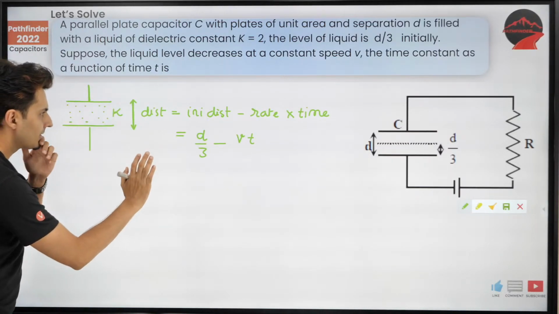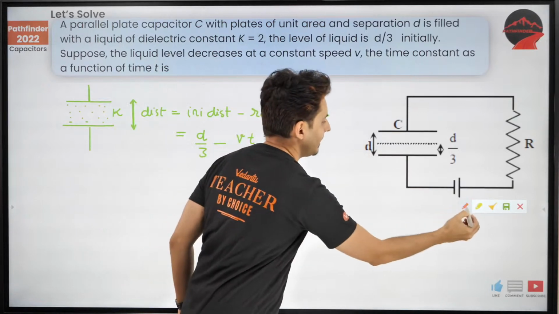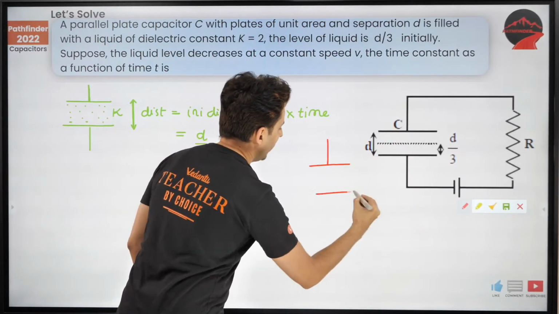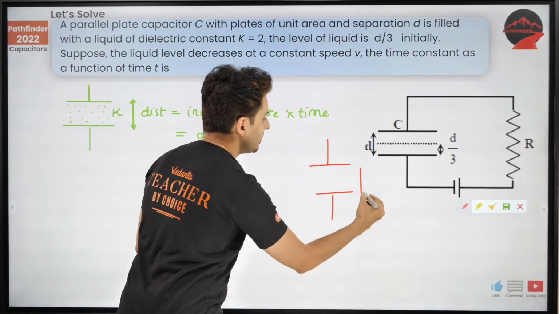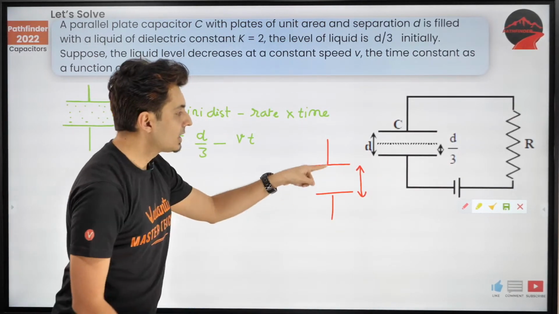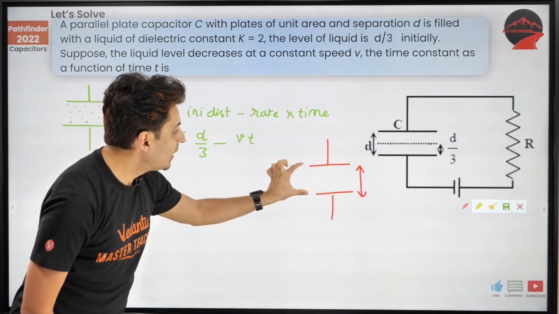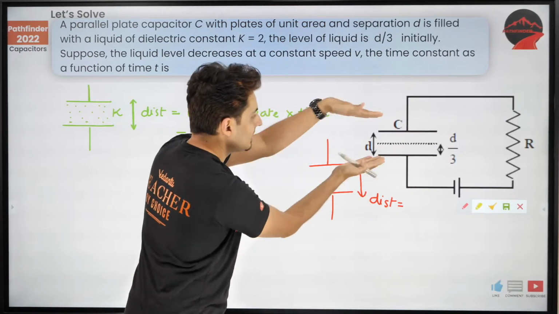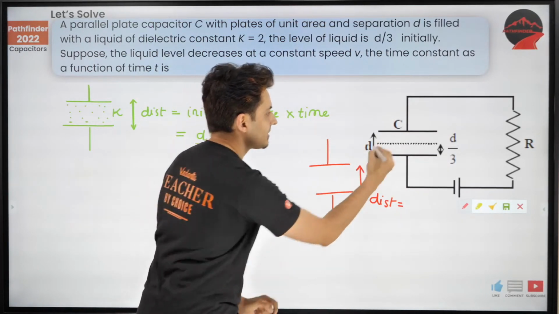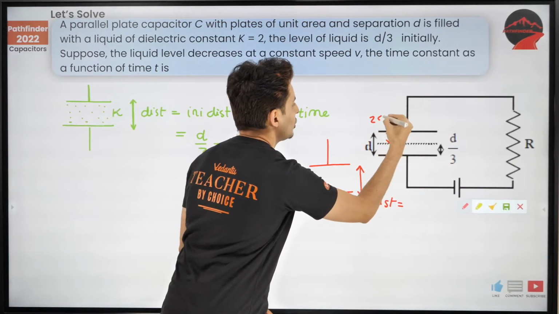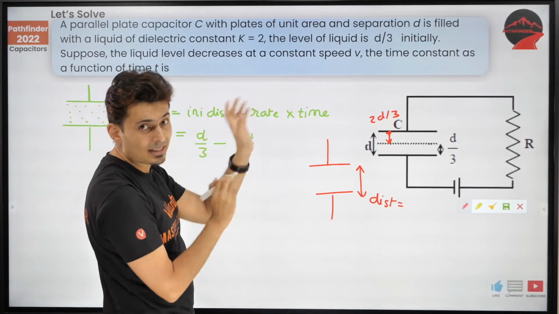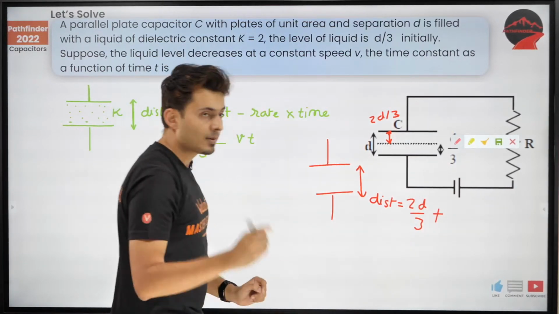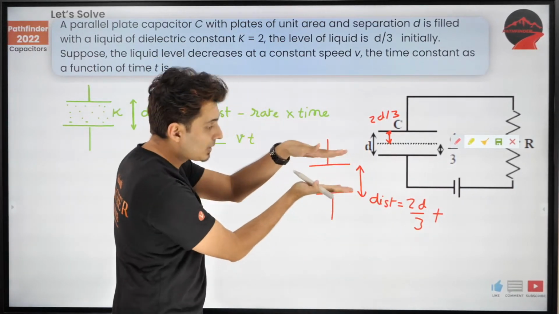Now, if this is done, think for the other capacitor, the one which has air. What will be the distance between these two plates? Well, the original separation was d minus d by 3, which is 2d by 3, plus what?